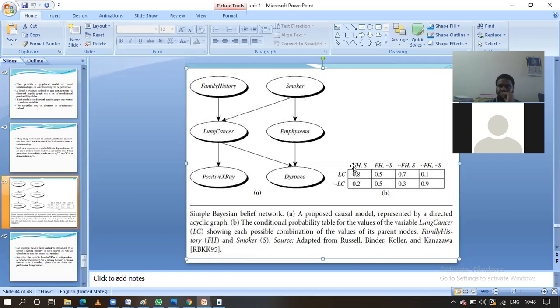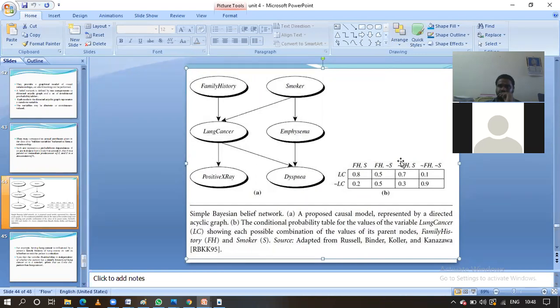If you observe here, guys, the particular person has a family history related to lung cancer and the smoking habit is there. Obviously there is a greater chance of lung cancer, which is why the value here is 0.8. If you subtract that from 1, you get the negation value, that is 0.2. Likewise, the person has a family history of lung cancer but no smoking habit, so the probability will be reduced, that is 0.5. 1 minus 0.5 gives the negation value, that is 0.5.